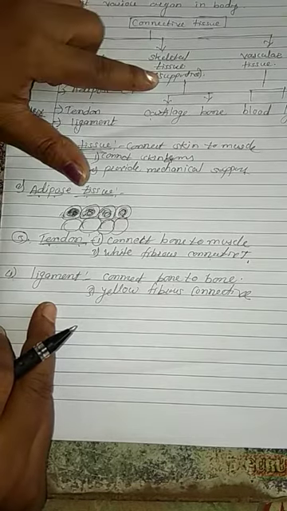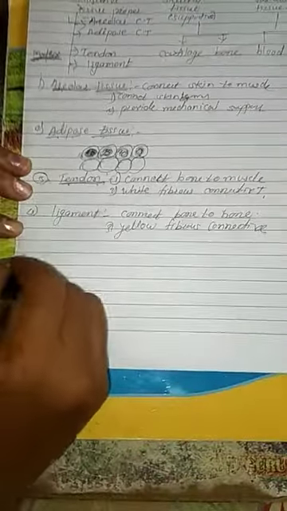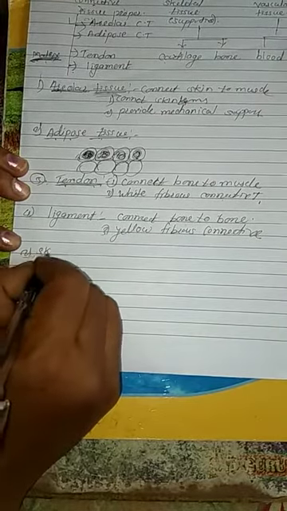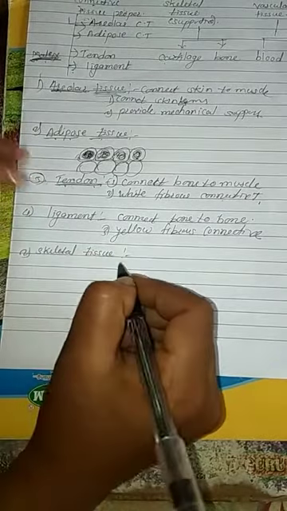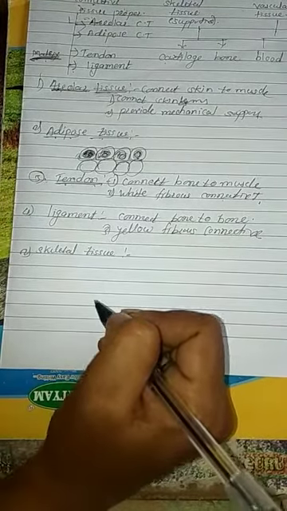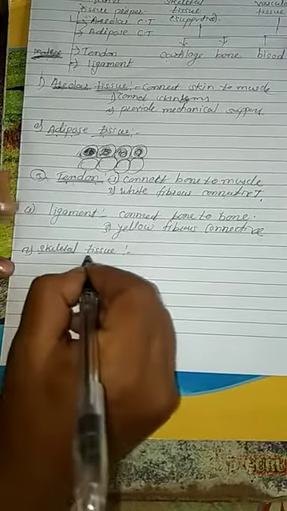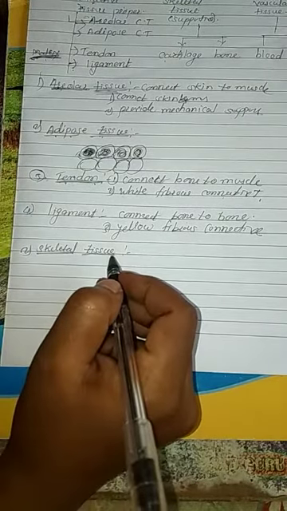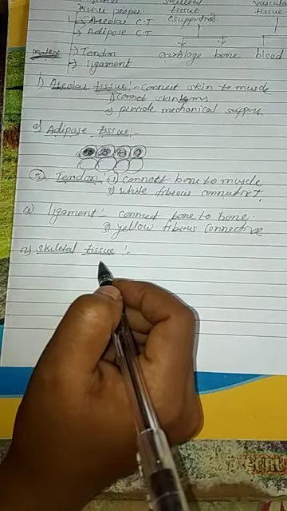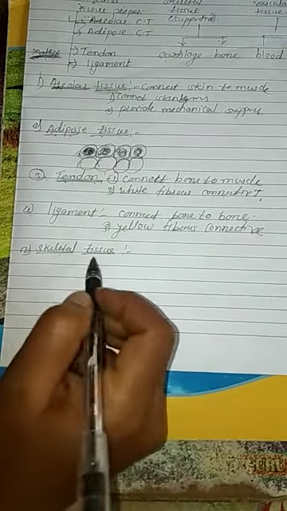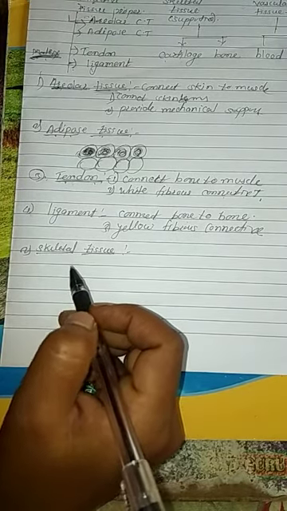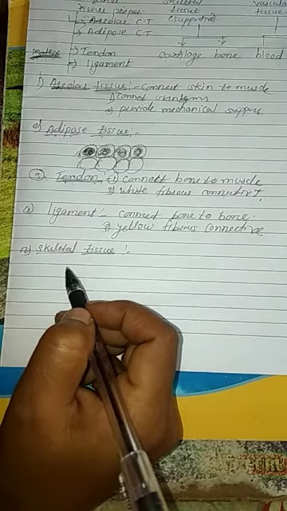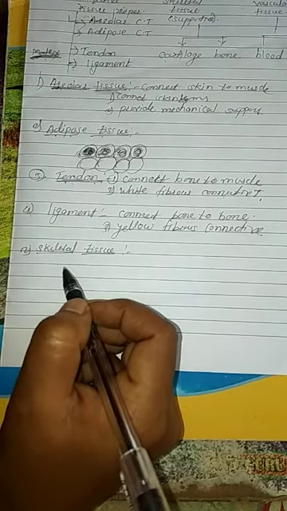Got it everybody? Second is the skeletal tissue. The skeletal tissue is also called the supportive tissue. Why is it supportive? Because we know that in our body there are 206 bones, and these bones are formed by the skeletal tissue. The bones are very hard, which means they give support to our body, so it is called a supportive tissue, and it is made from hard connective tissue.